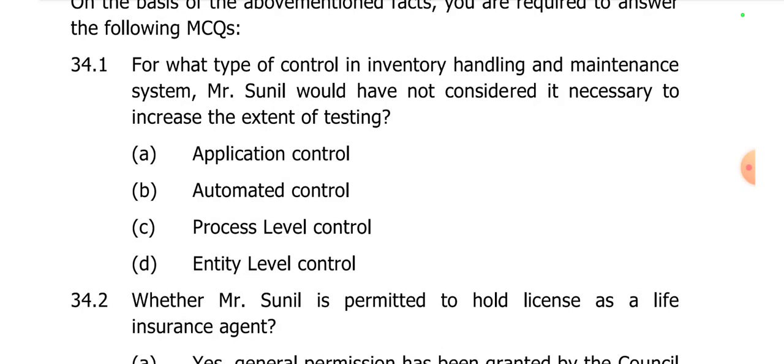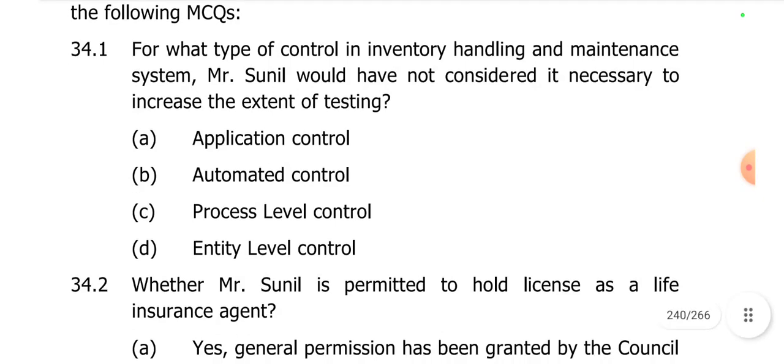There is no manual intervention involved. But in case there is any kind of intervention, either at the entity level or the process level, then he needs to increase his extent of testing. Therefore, option B is the correct option.